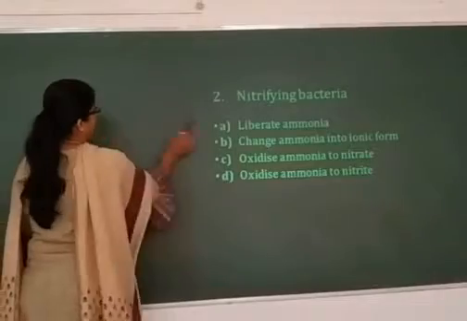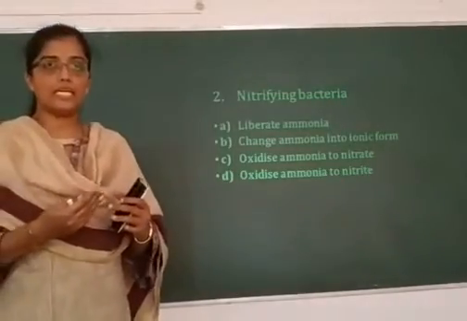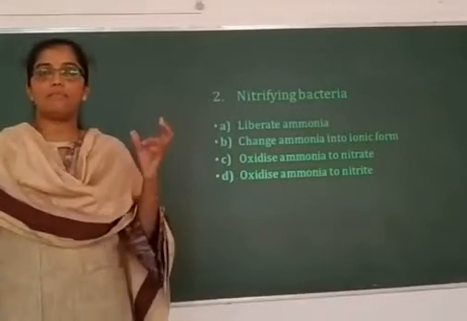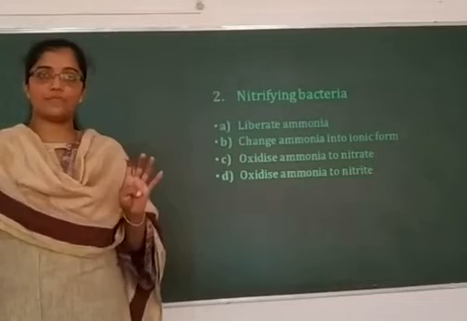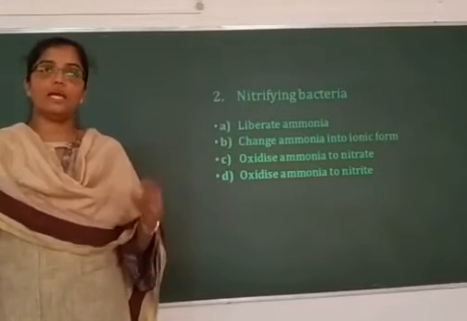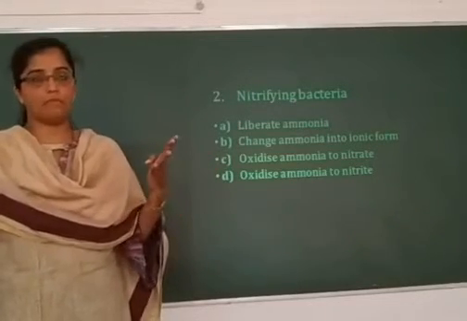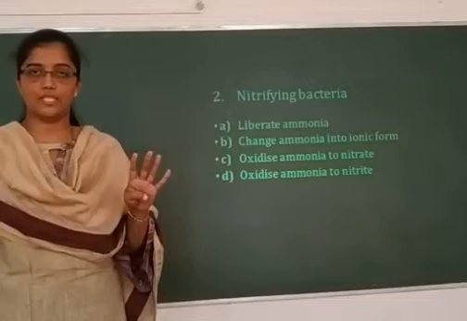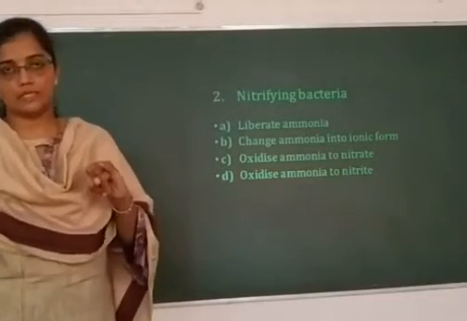Nitrifying bacteria. If you read the nitrogen cycle, you can see four major processes taking place: nitrogen fixation, nitrification, ammonification, and at the end denitrification.